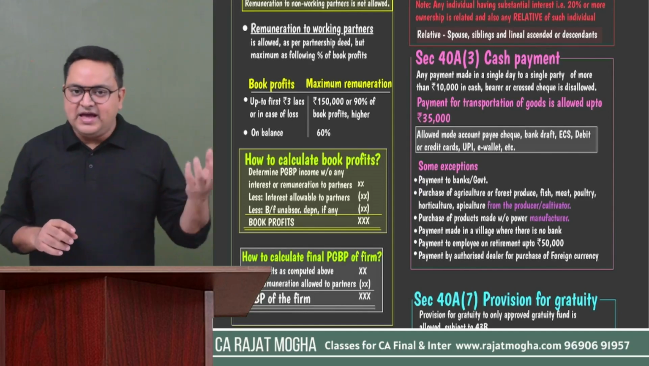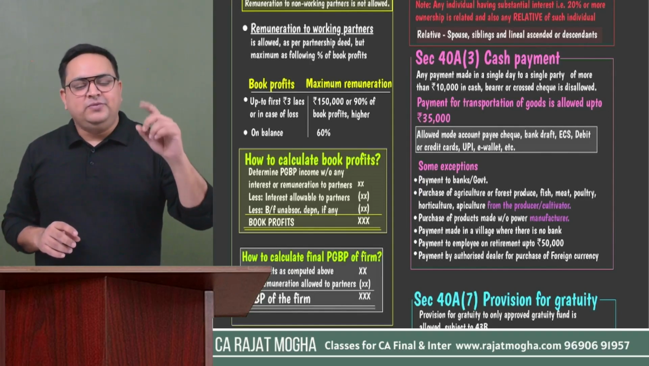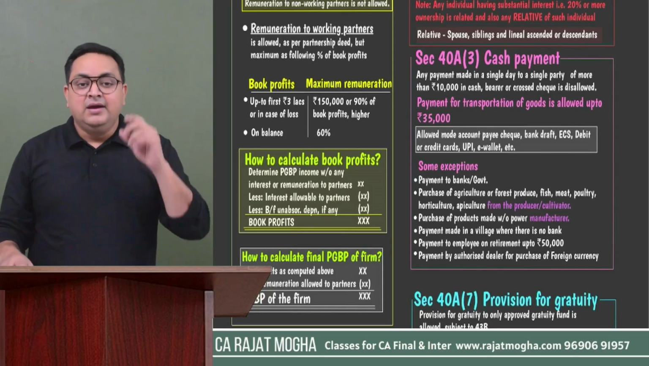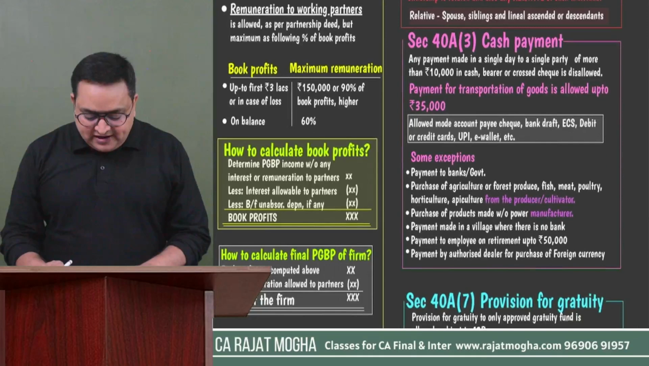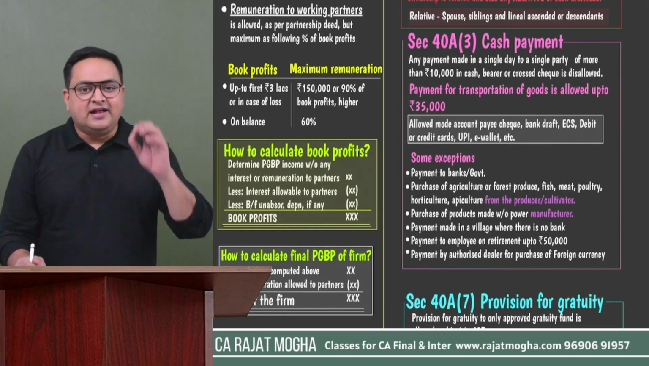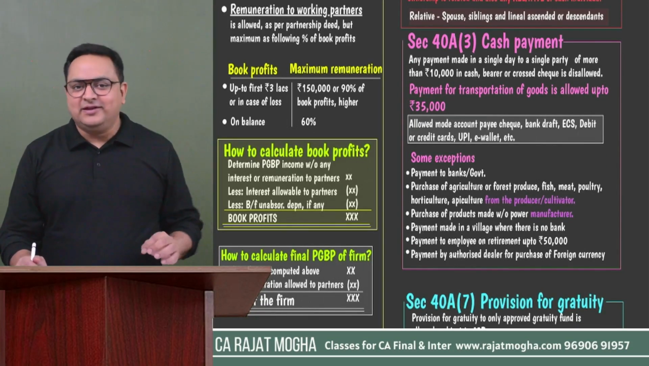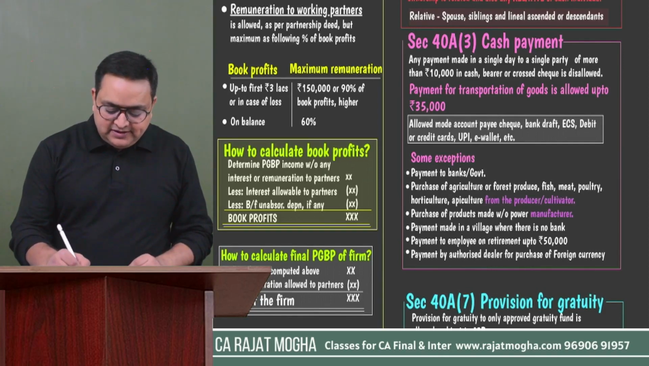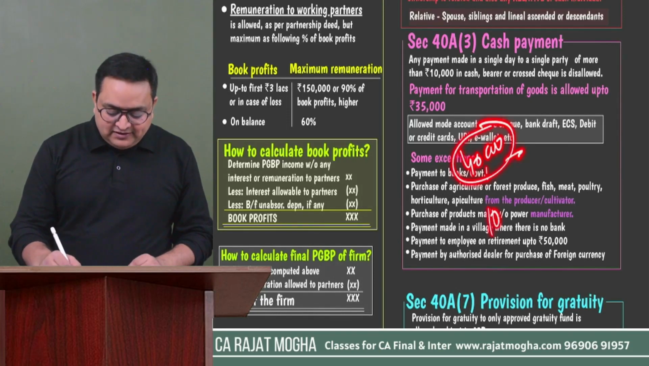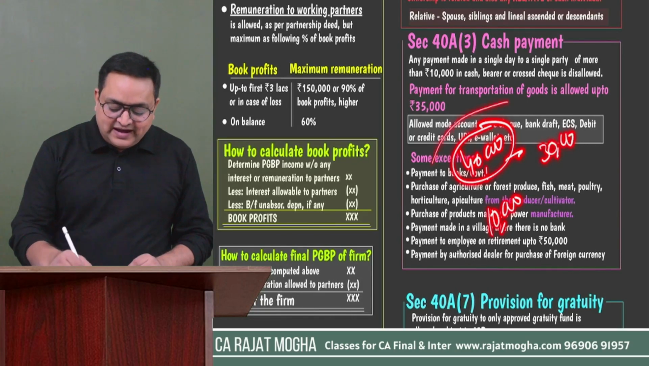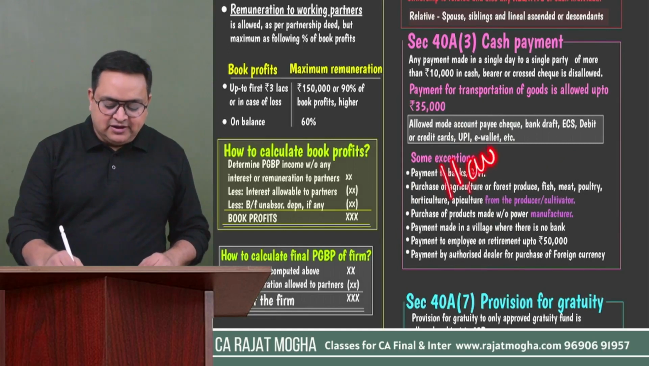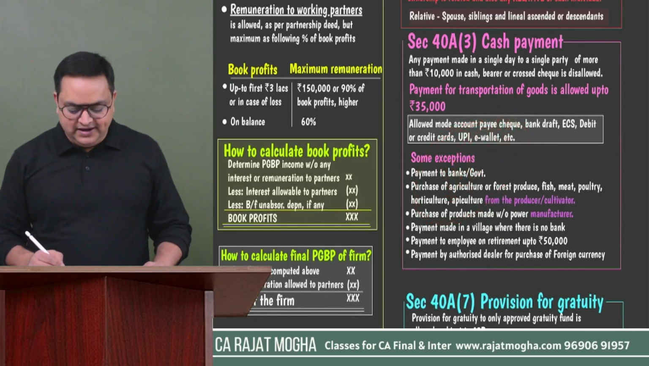How much can we pay through cash, bearer cheque, crossed cheque? Maximum 10,000 rupees in a single day to a single party. But yes, if it is a transporter, you can pay up to 35,000 rupees in a single day. For others, only 10,000 you can pay. More than 10,000 will not be allowed. Let's say you have paid 40,000 rupees, then whether the excess of 10,000, that is 30,000, will be disallowed, or the entire 40,000 will be disallowed? Entire 40,000 will be disallowed, right? If you have paid 11,000 rupees, entire 11,000 will be disallowed, correct?